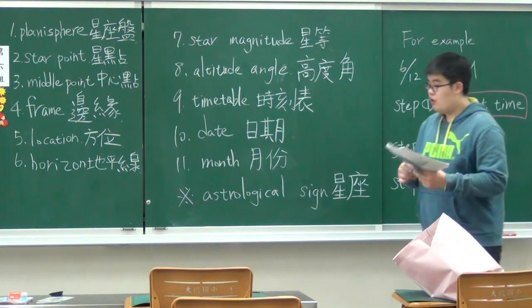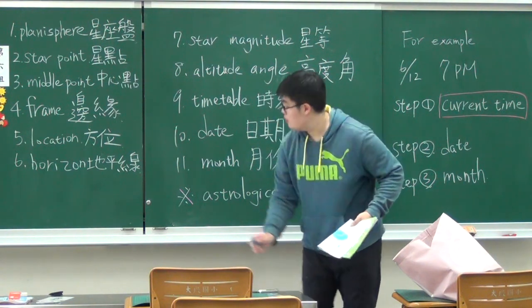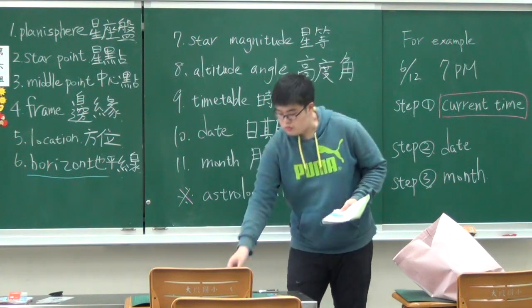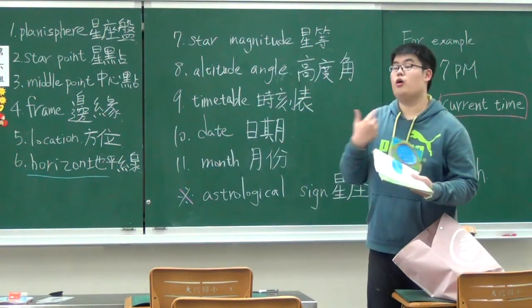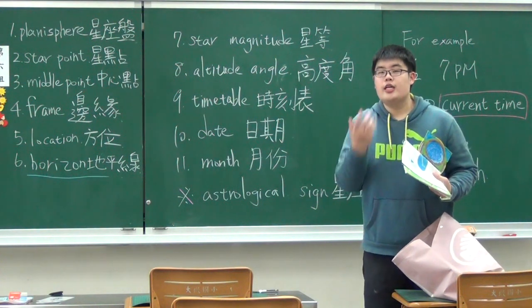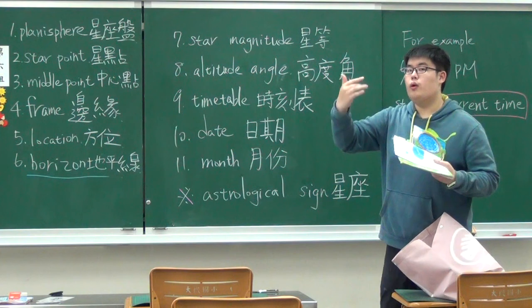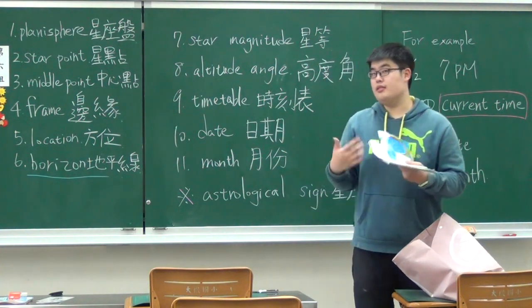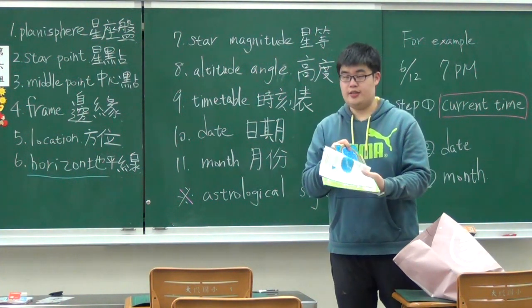And as I mentioned earlier, the frame circle is called horizon. That means if the star is above the horizon, it will appear on the planisphere, and if it isn't, it won't appear on the planisphere.